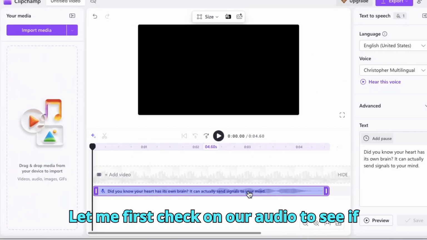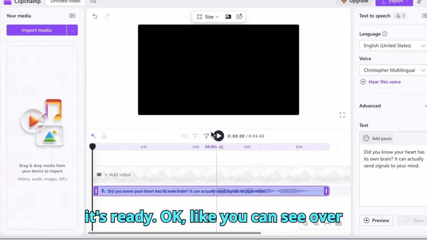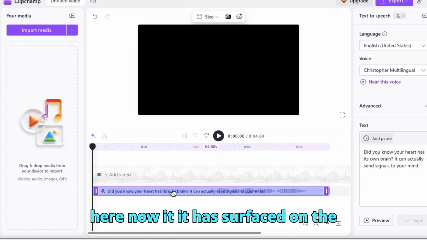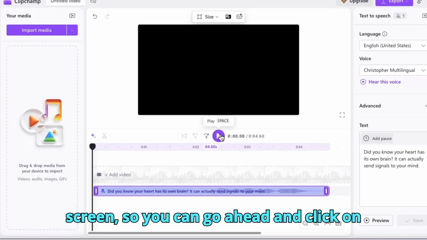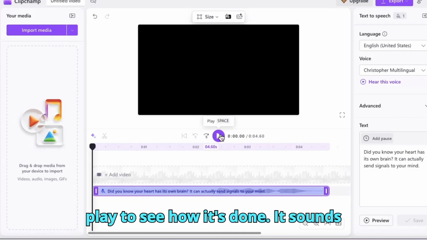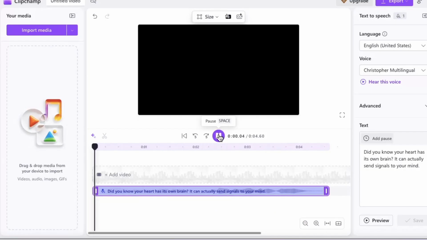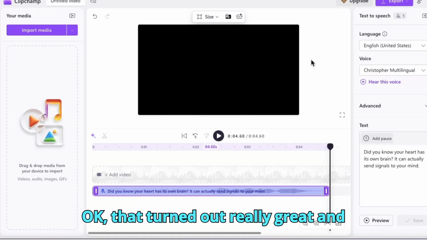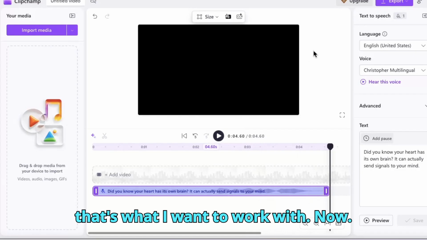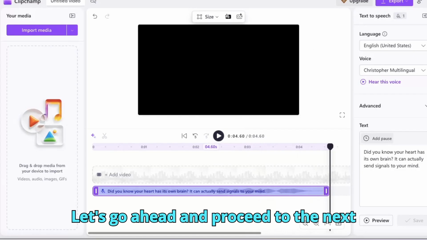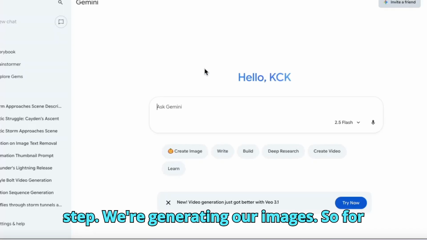Let me first check on our audio to see if it's ready. Like you can see over here now, it has surfaced on the screen. So you can go ahead and click on play to see how it sounds. That turned out really great, and that's what I want to work with. Now let's go ahead and proceed to the next step of generating our images.